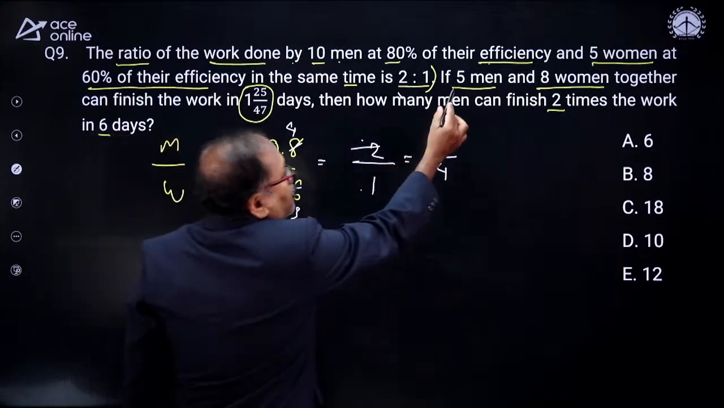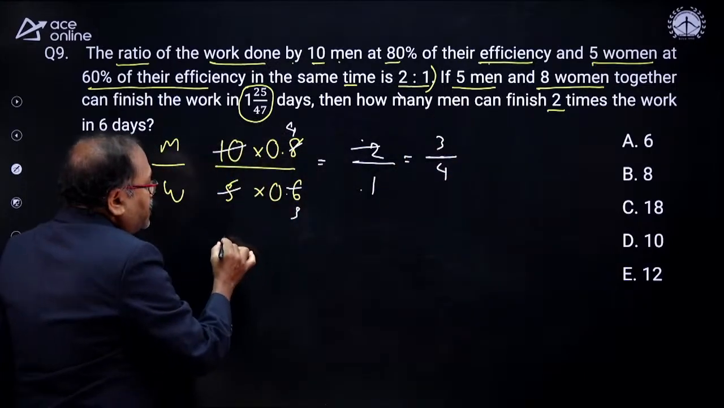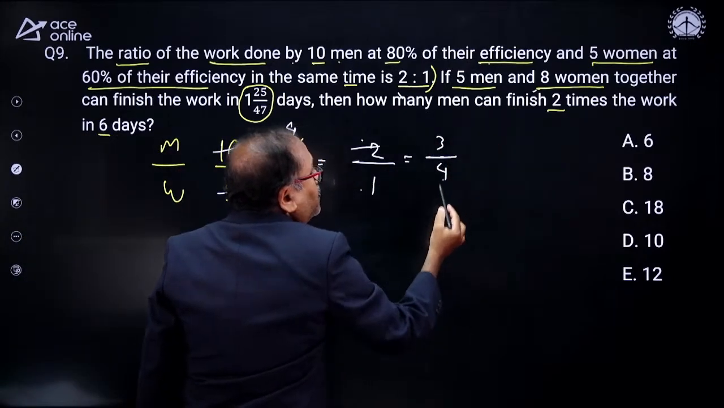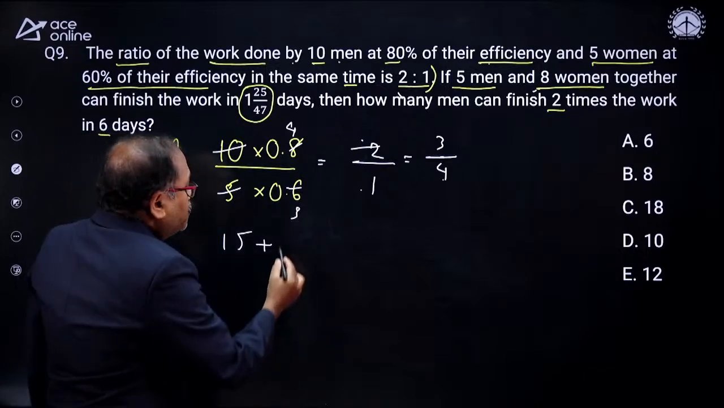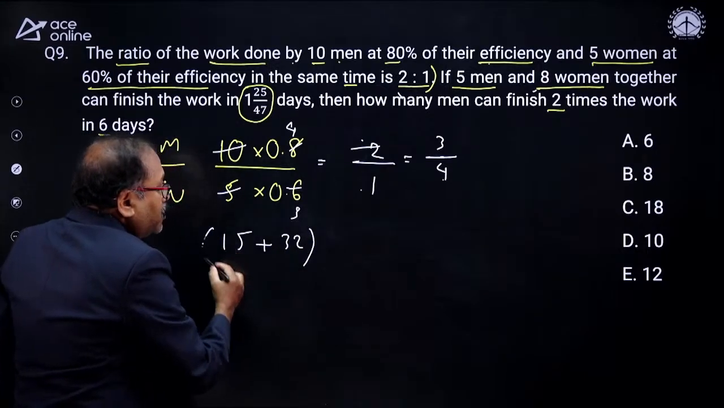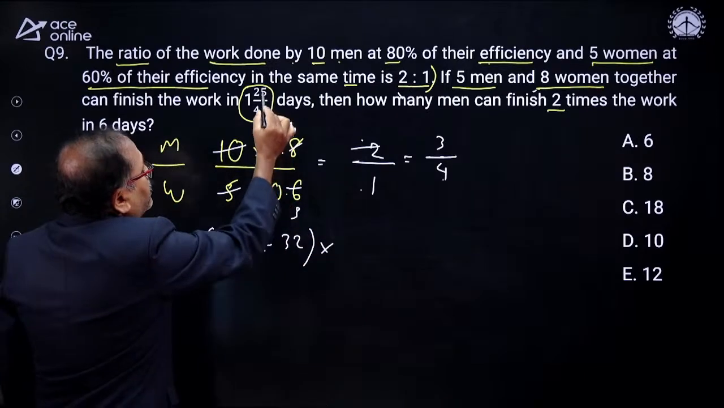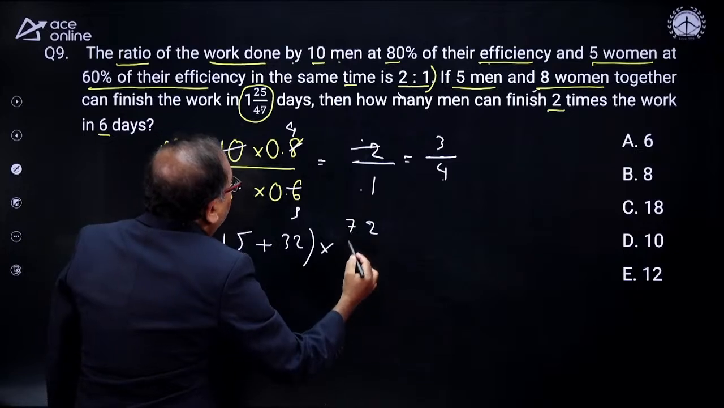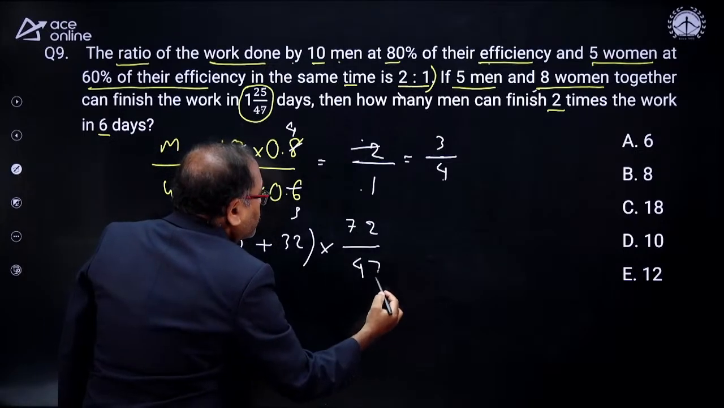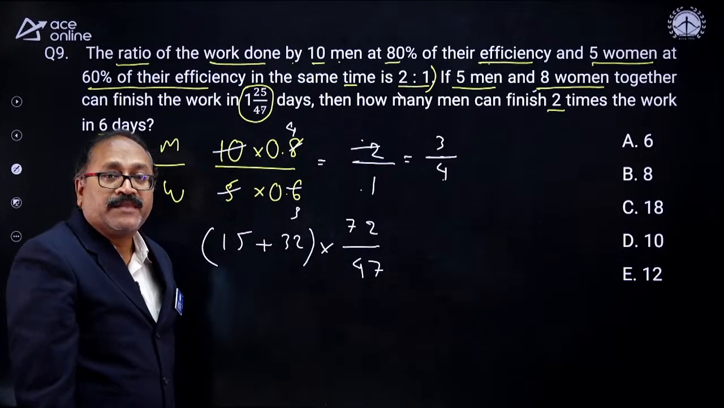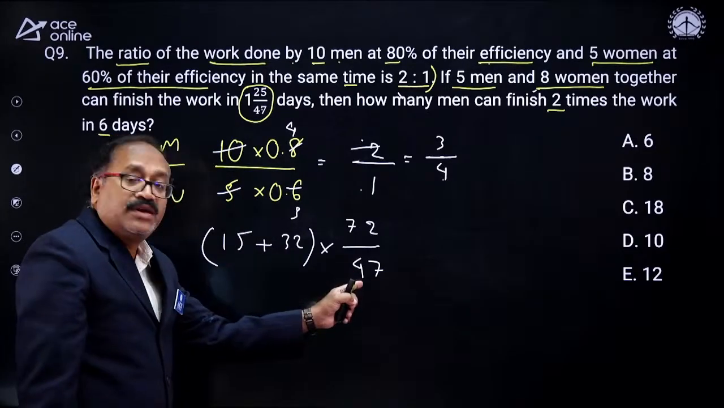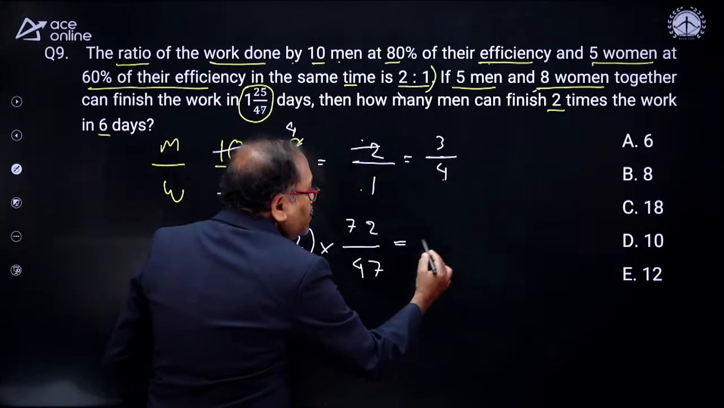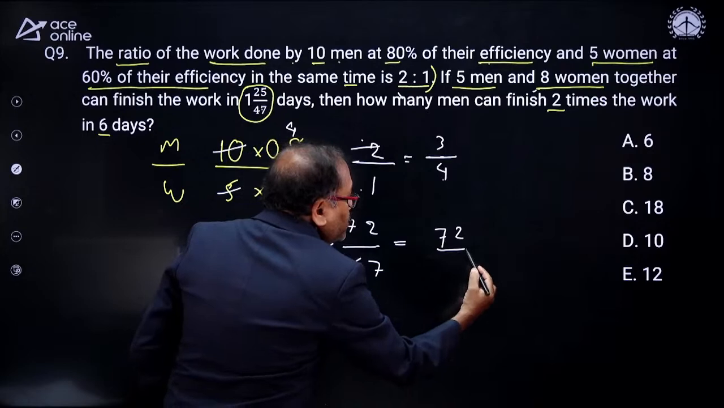Now here 5 men, 5 into 3 is 15 total work, plus how many women? 8 women, 8 into 4, 32. They can complete the work in how many days? That is 7 plus 5, which is 12, carry 1, and 6 and 1, 7 by 47. This is the work. Now did you notice that here it is 47, here 47? So the 47 gets cancelled. What is the total unit of the work? 72 units total work.